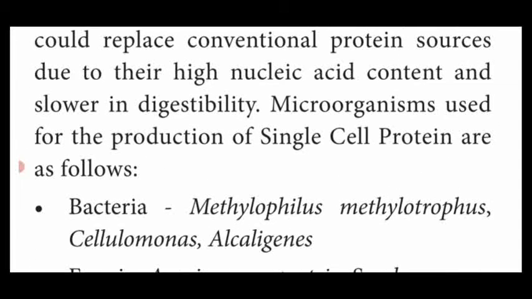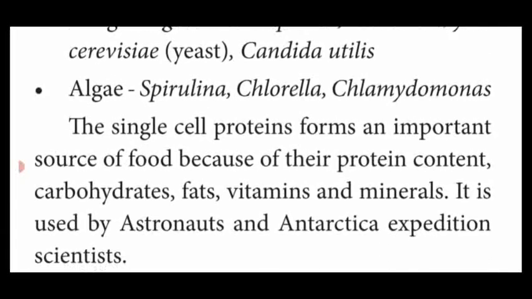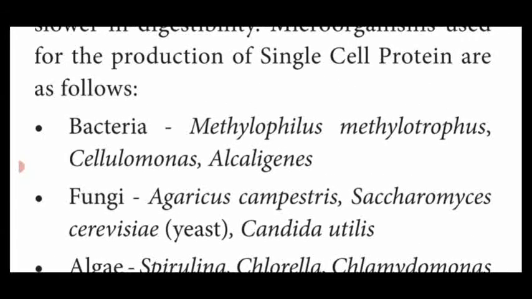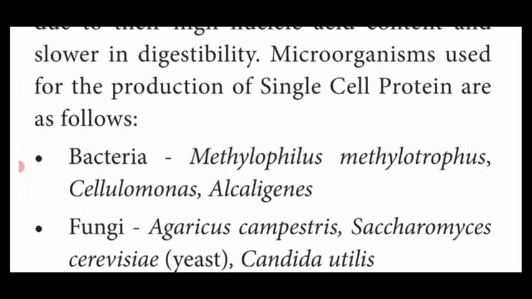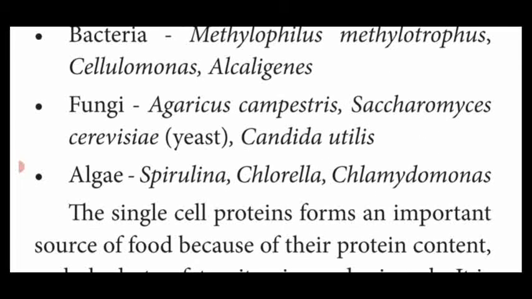So the microorganisms which are used to produce single cell protein are in three forms: bacteria, fungi and algae. In bacteria, Methylophilus, Methylotropus, Cellulomonas and Alcaligenes. Dear students, the microorganisms which are used to prepare single cell protein are very, very important for 2 mark and 3 mark. Bacteria separate 2 mark and 3 mark, likewise fungi and algae. So kindly note down in your textbook.